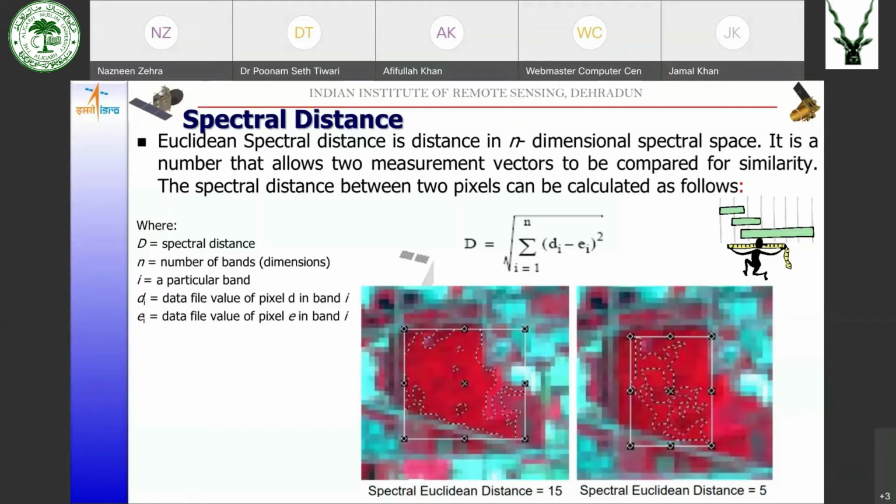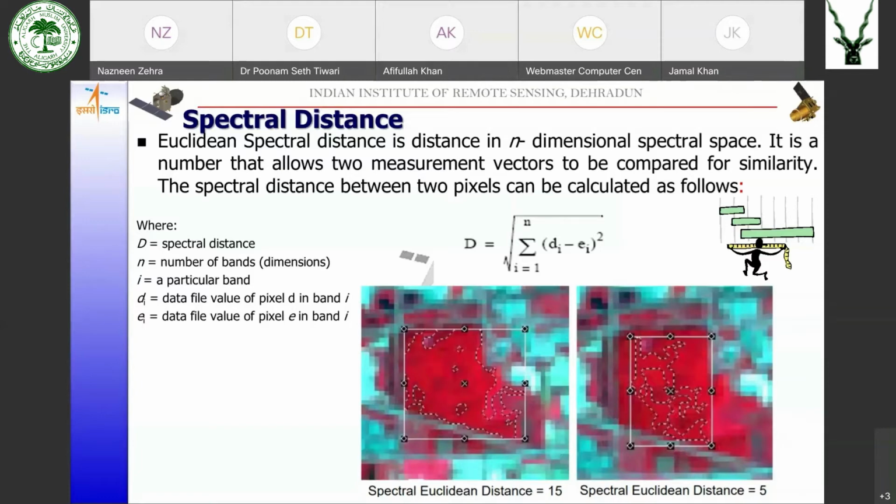Now, i stands for band number, and d and e are two different pixels. So take the pixel values of the 2 pixels in a particular band, take the difference, square it, and go on summing, doing a summation for all the bands. Then you can take the square root of that value and you will get the spectral distance.